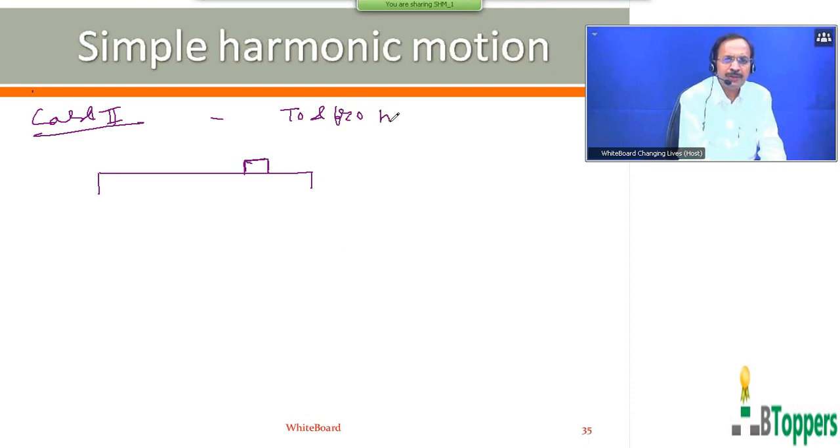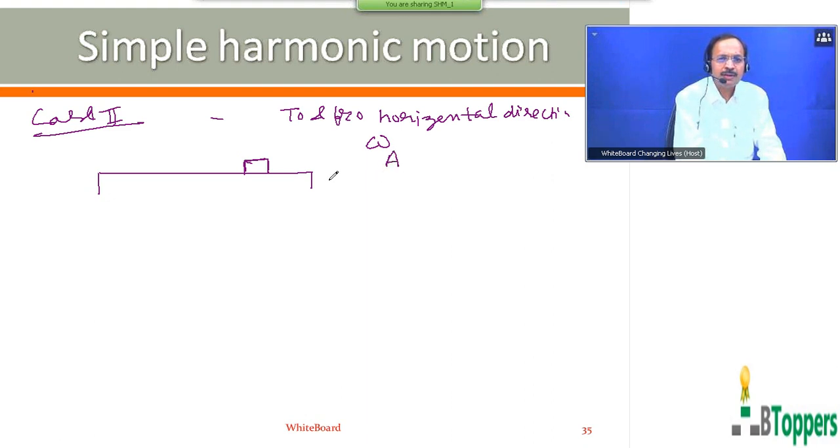Here the platform is oscillating to and fro in the horizontal direction, performing simple harmonic motion with an angular frequency omega and displacement amplitude A. Let mu S denote the coefficient of static friction between the block and the platform.